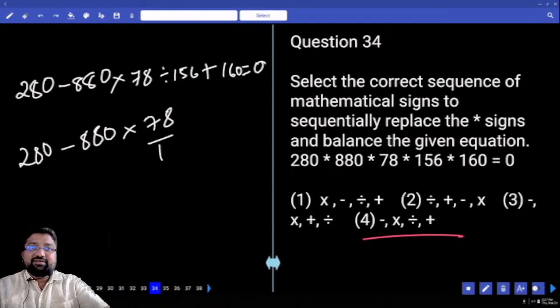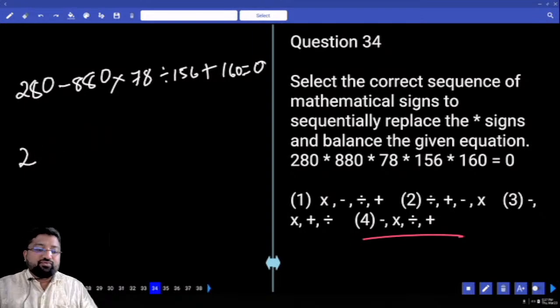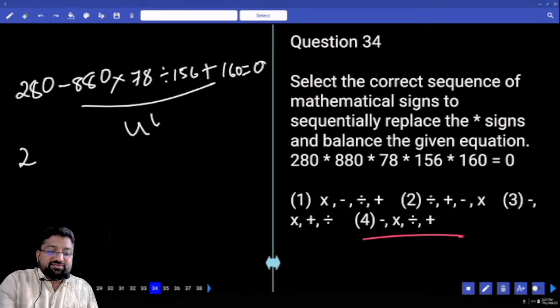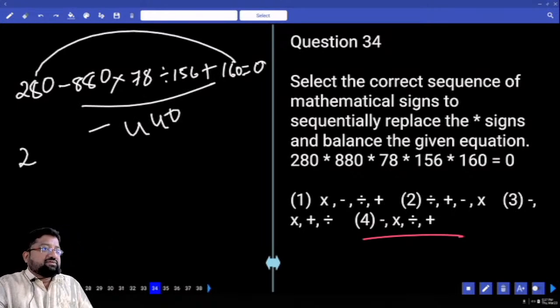Is this clear? 78 divided by 156, exactly 1/2, into 880. 880 into 1/2 is nothing but half of 880. What is half of 880? 440. The result of these three is 440. Then immediately what did I do? 180 plus 280 plus 160 minus 440. What's the answer? 0. Is this clear?